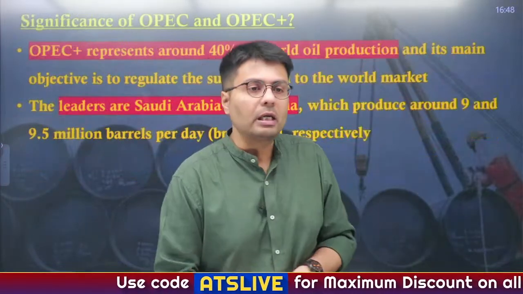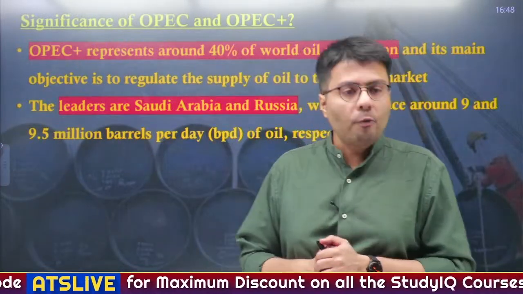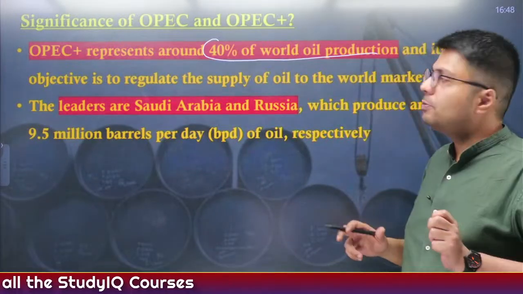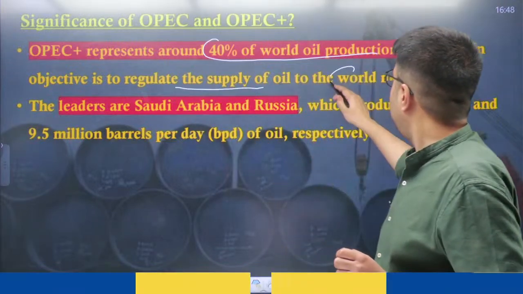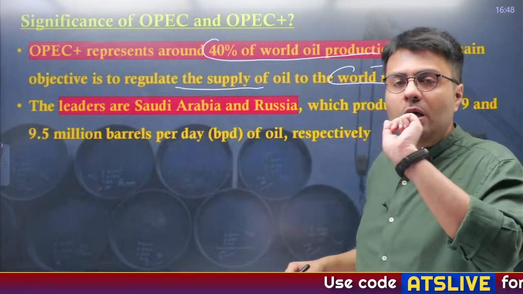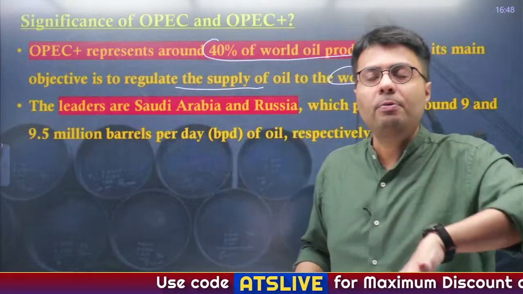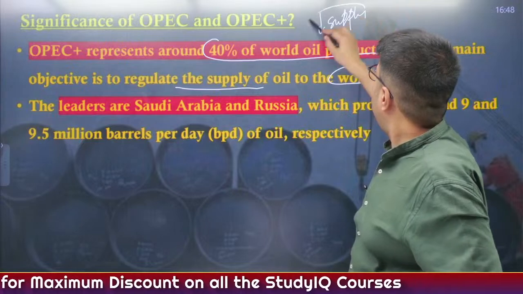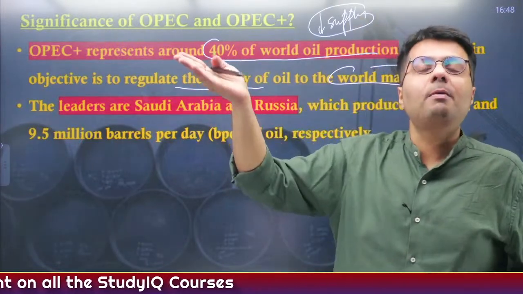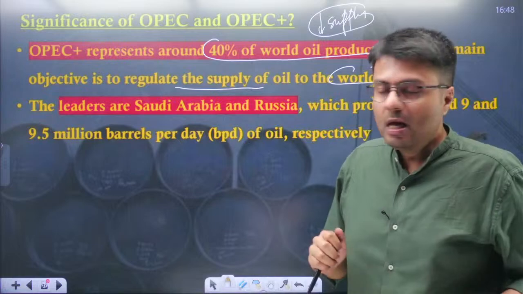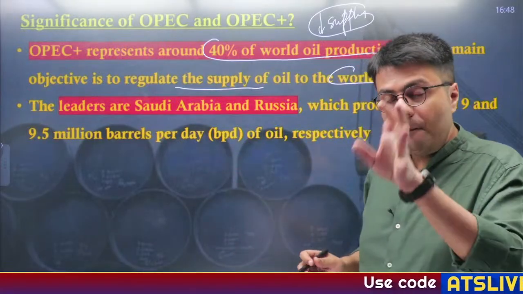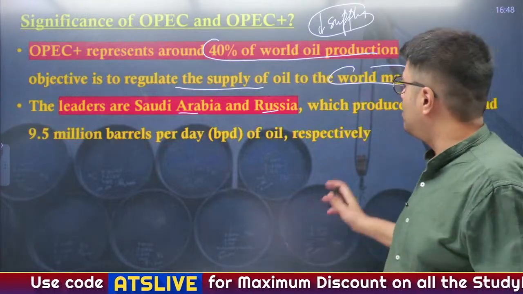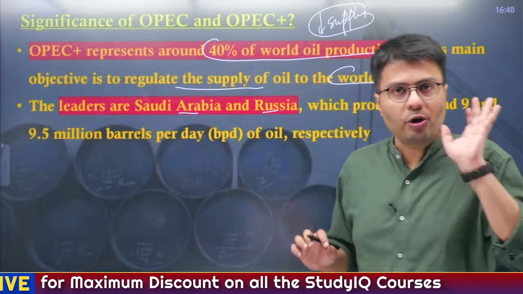These are very important. Now, what is the significance of OPEC and OPEC plus? OPEC plus represents around 40% of the world's oil production, and the main aim of this body is to regulate the supply of oil in the world market. So, whenever the prices of crude oil reduce a lot, they reduce their production so as to create a deficit in supply, right? Similarly, whenever the prices of crude oil go up, they increase their supply so as to gain maximum profit in the market, right? Now, the leaders of crude oil production among OPEC and OPEC plus are Saudi and Russia, which produce around 9 and 9.5 million barrels per day of oil respectively, right? So, this is what you have to remember.